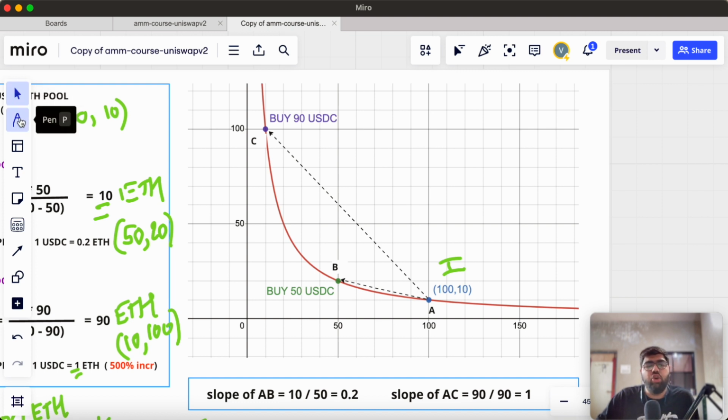So this is the overall introduction to automated market makers. In the next video we will see what spot price is, what effective price is, what price impact is, and we will derive the formula for price impact or slippage.